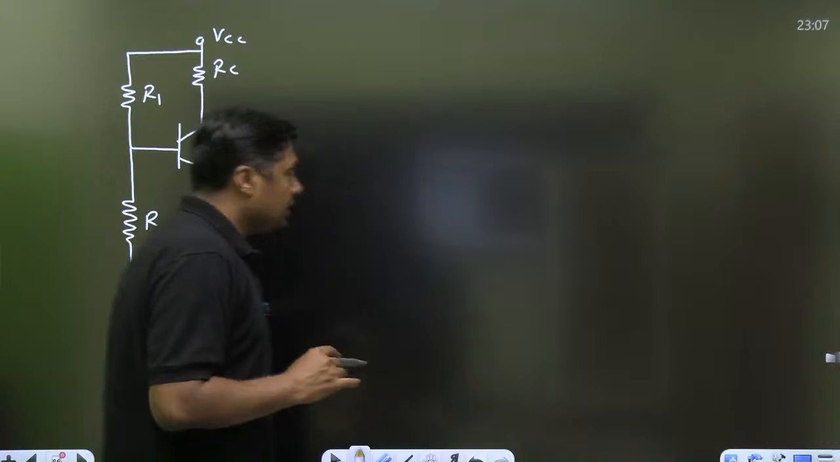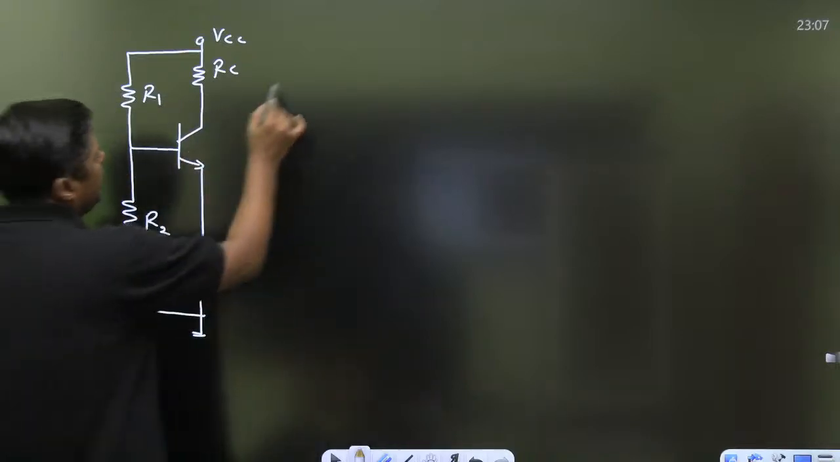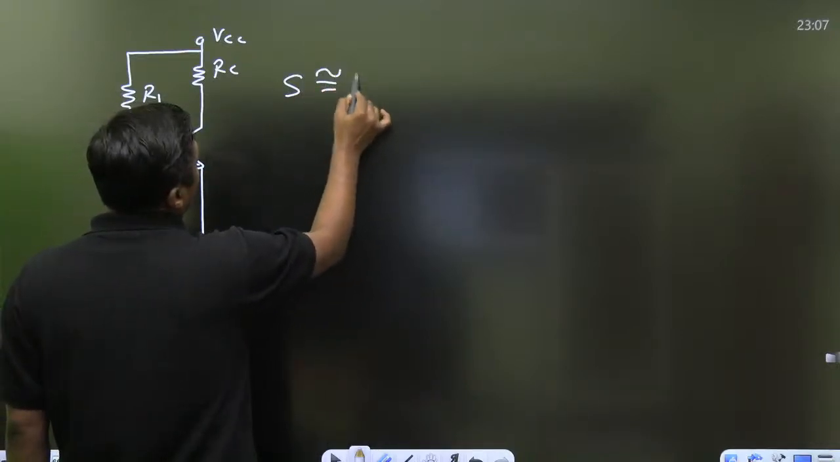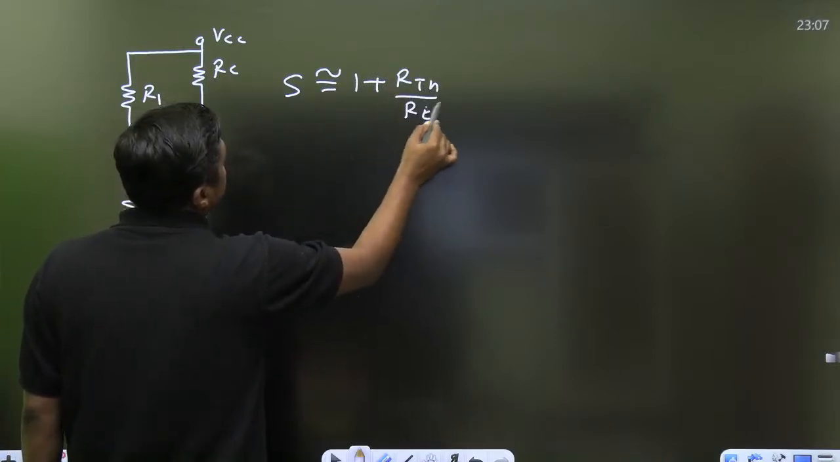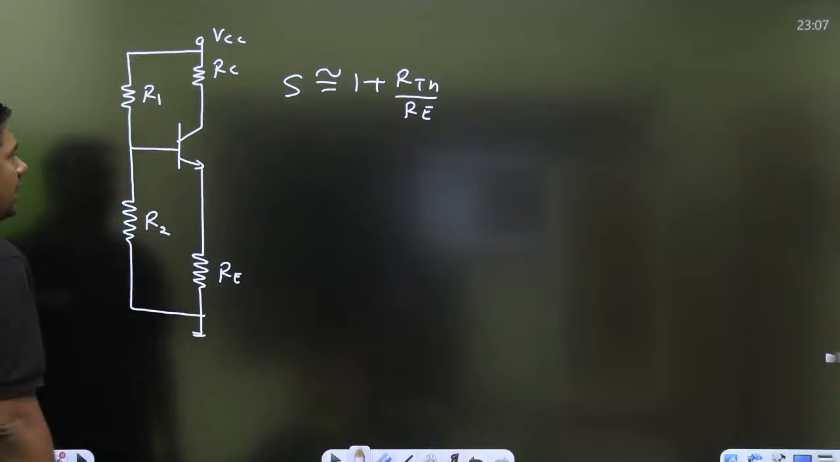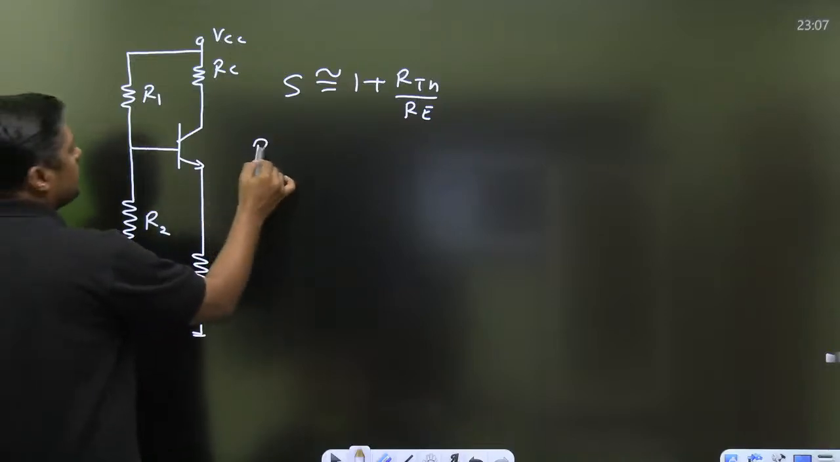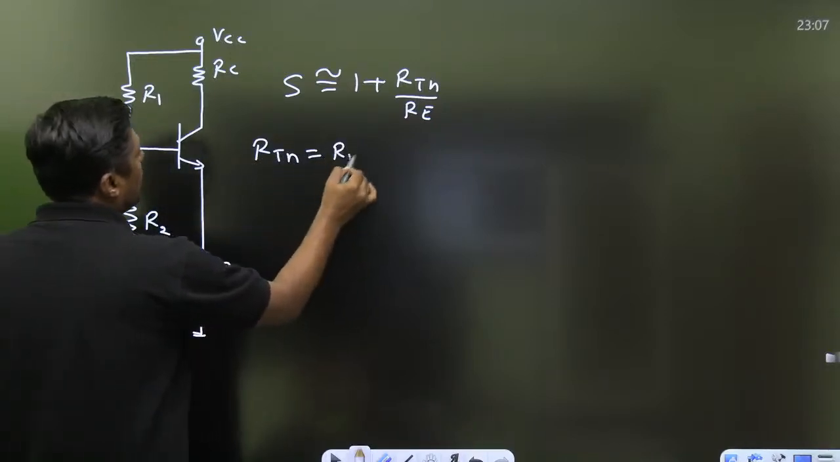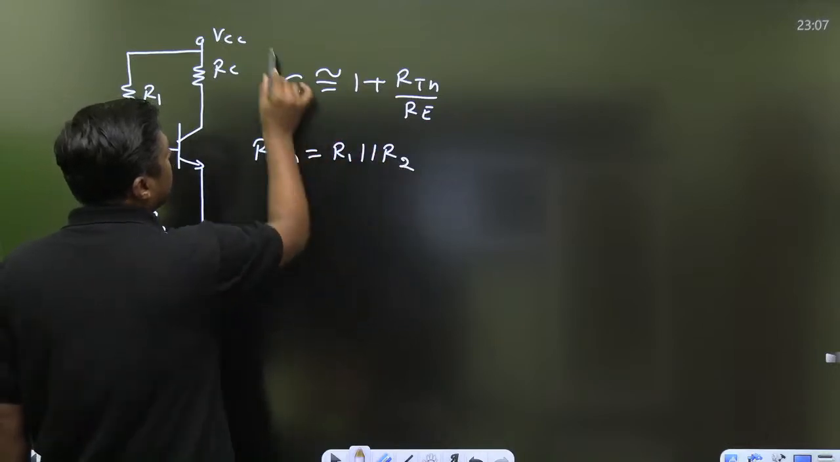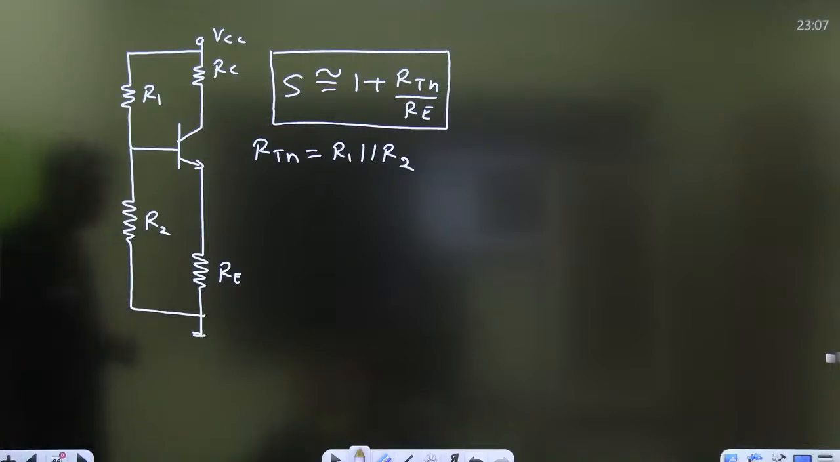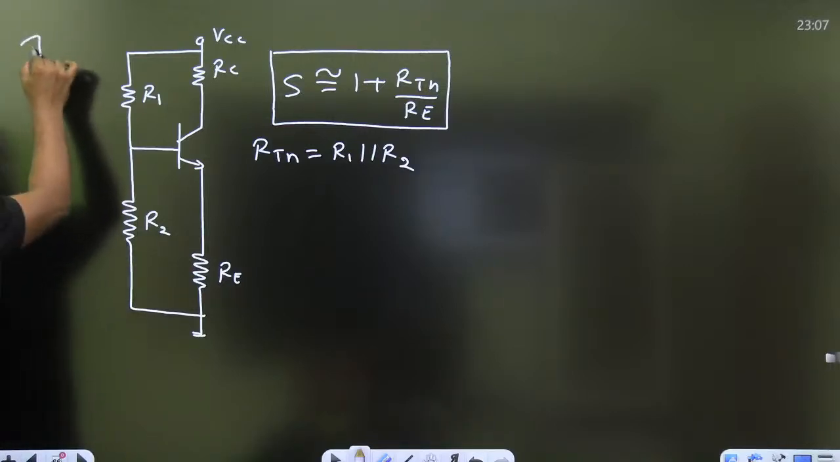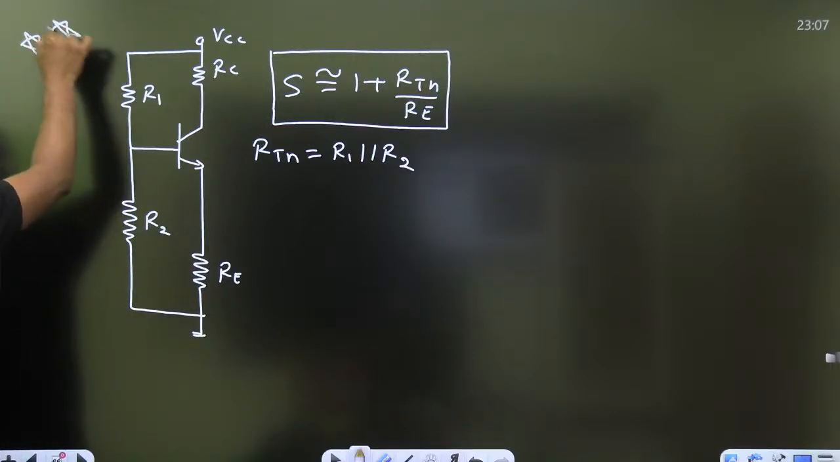Right. And then the stability factor is nearly equal to 1 plus RTH by RE, where RTH is nothing but R1 parallel with R2. Remember the stability factor for this circuit. This is a very, very important one.